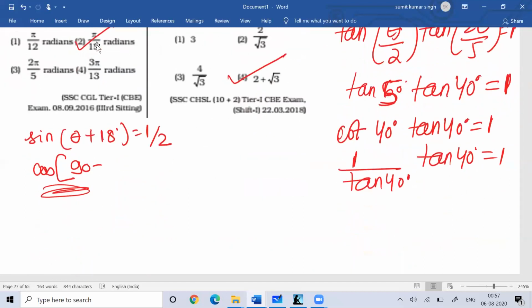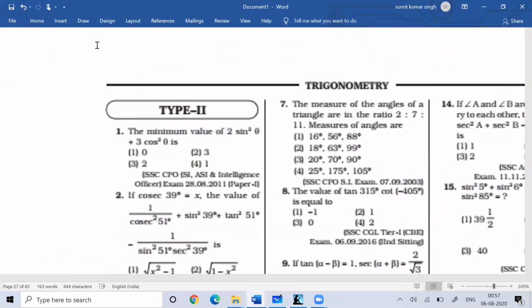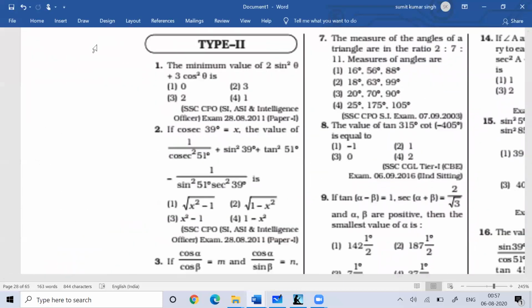Now see this. Based on this, solve this question. Question number 1. Try to solve this question number 1.